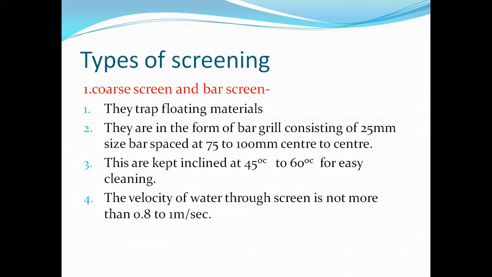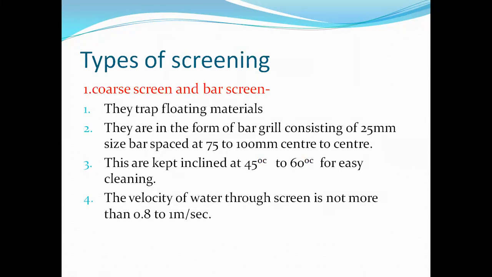The coarse screen or bar screen traps floating materials from the water. They are in the form of bar grills, consisting of 25 mm size bars spaced at 75 to 100 mm center to center.